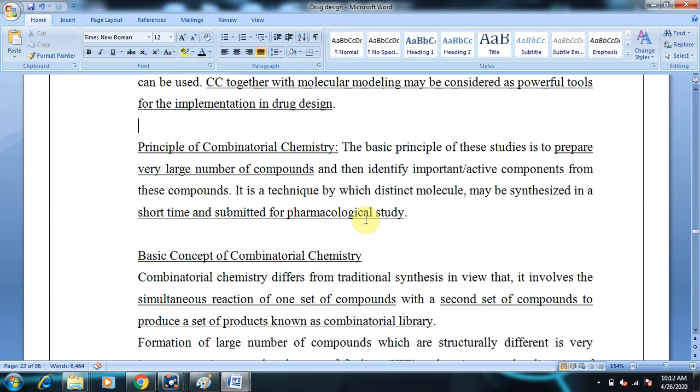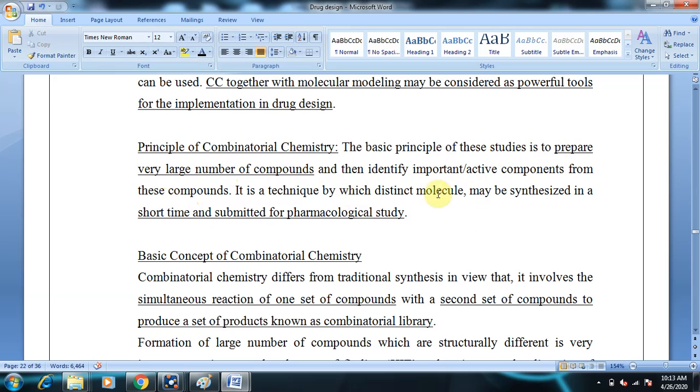And what is the principle of combinatorial chemistry? The basic principle is to prepare a very large number of compounds, which is the first criterion, and then to identify important or active compounds out of the library, which is the second.